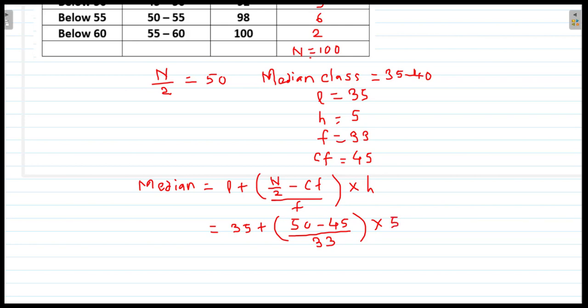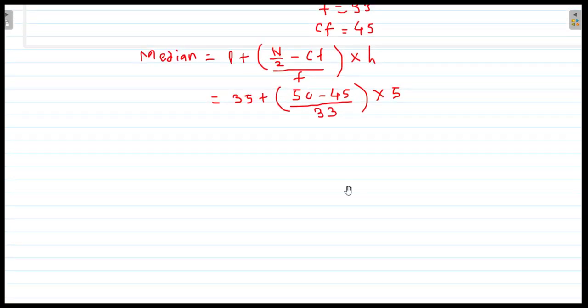So we solve this further as 35 plus 50 minus 45, that is 5, by 33 multiplied by 5. So 5 5s are 25, 25 by 33.